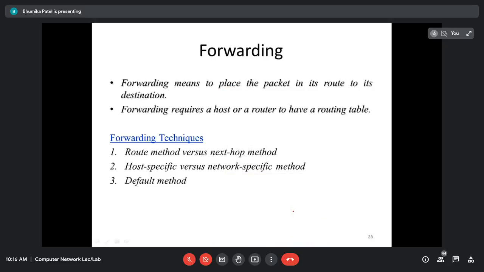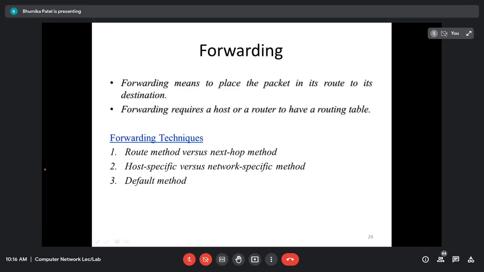So here the sender machine or the router will refer to the routing table when it receives the packet from the previous node, and from that table they will be able to identify the route to the final destination. But this simple solution has some practical problems over the internet.